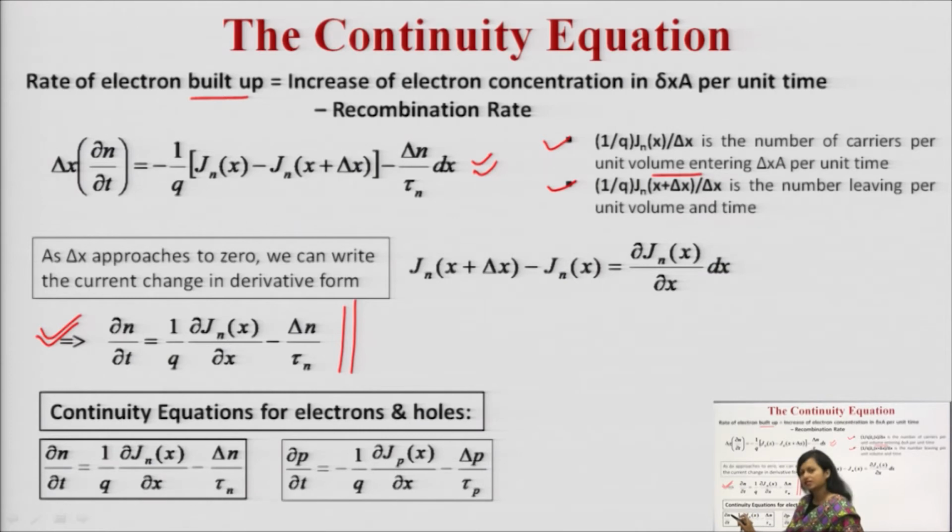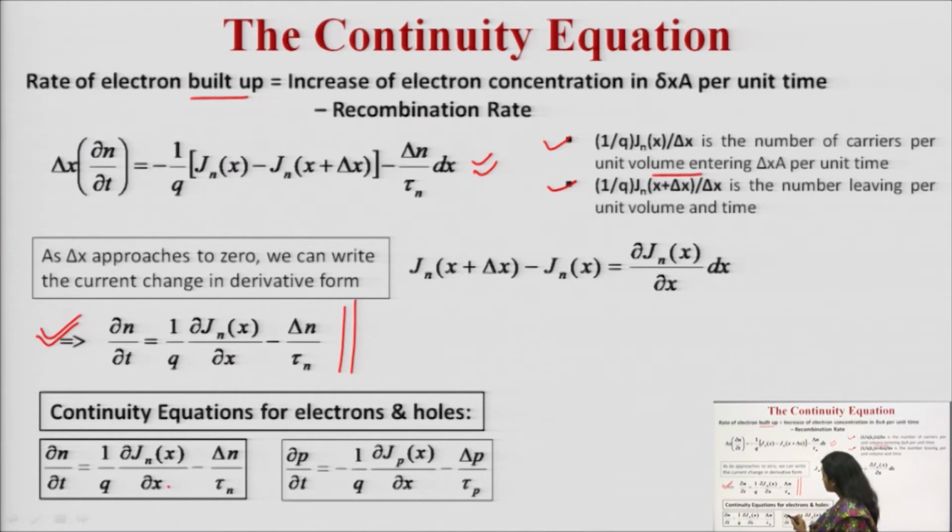For electrons, once again let me remind you, del n upon del t is equal to 1 upon q del Jn x upon del x minus delta n upon tau n. Delta n is the increase in electron concentration, tau n is the carrier lifetime.